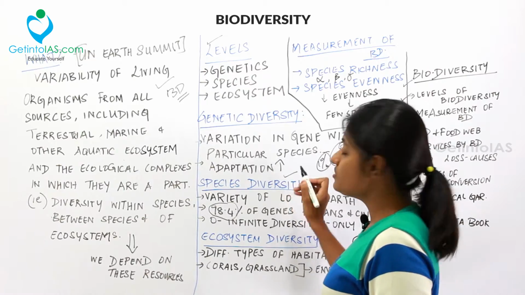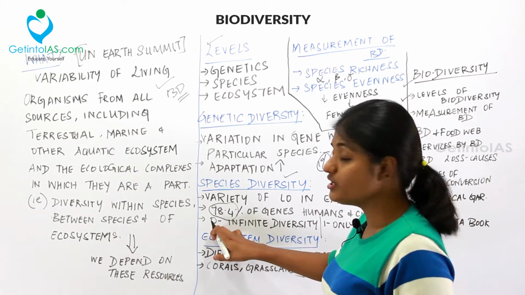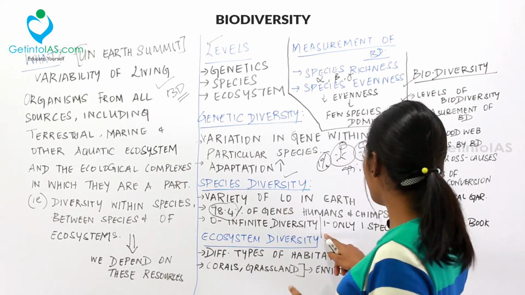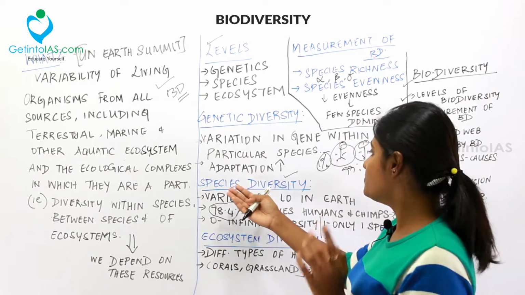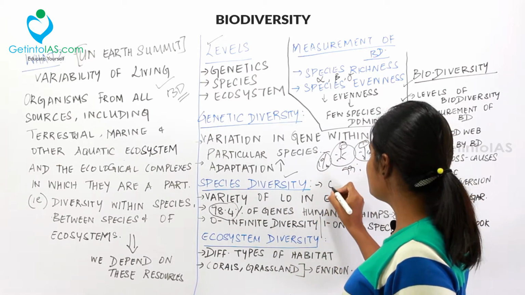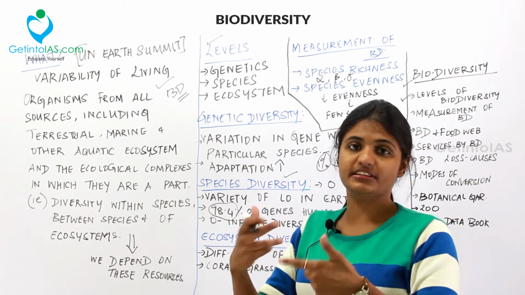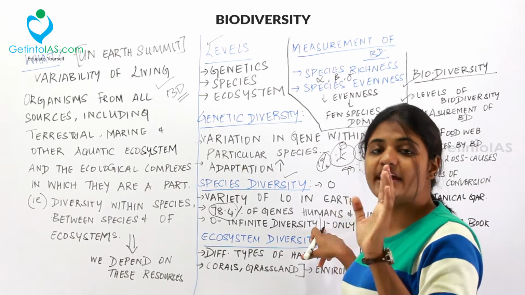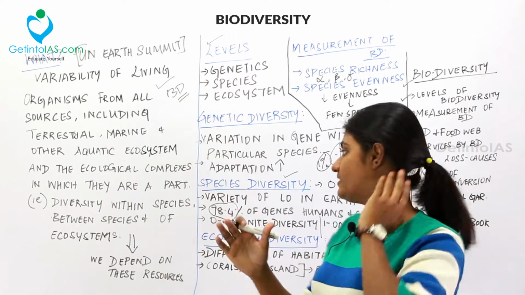So in species also, some genes will be the same. Next thing, 0 denotes infinite diversity and 1 denotes only one species present. That is, in species diversity, if you see the term 0, it means there is an infinite amount of diversity, that is, the diversity is huge. But if you see the term 1, it means there is only one species present in that area.